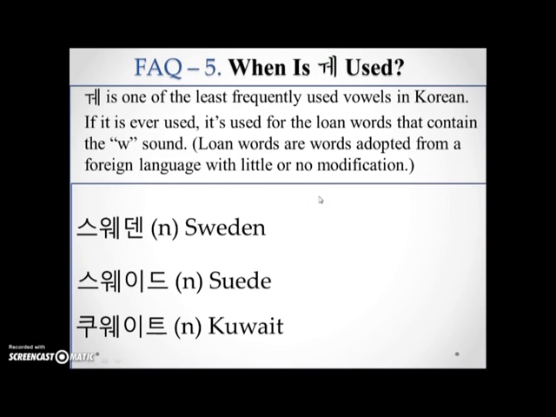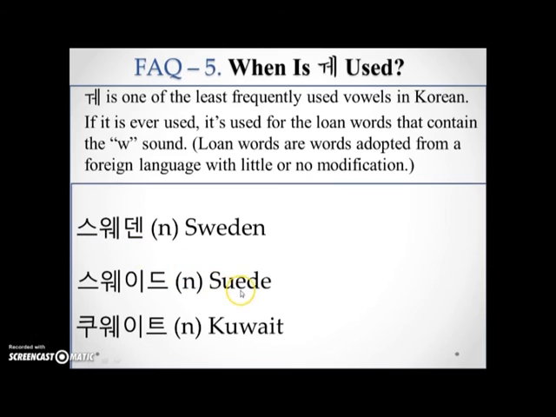Lastly, we have 왜. This one is least frequently used, probably. The only time it's used, it will probably be for the loan words that already contain the W sound, as in Sweden. It's written as Sweden and pronounced as Sweden in Korea.